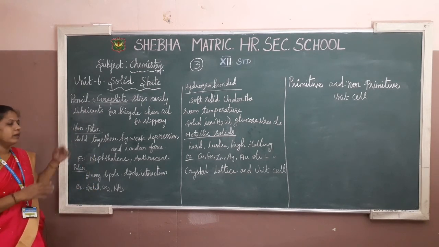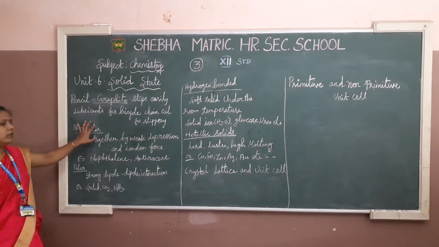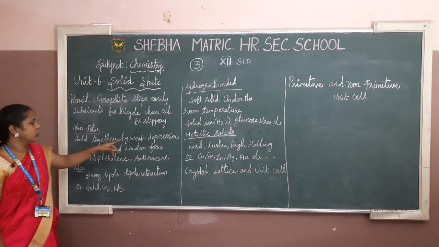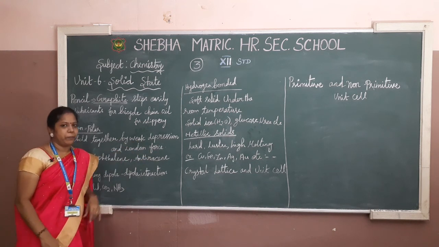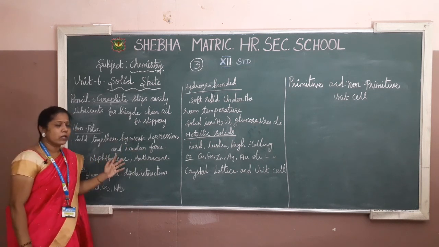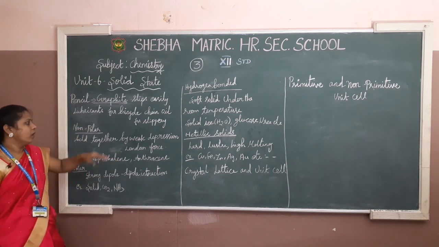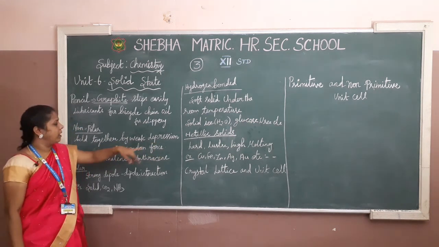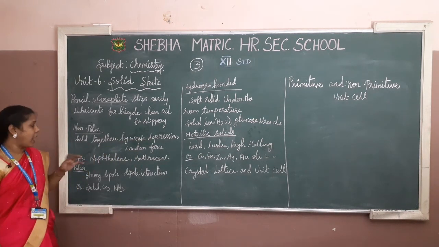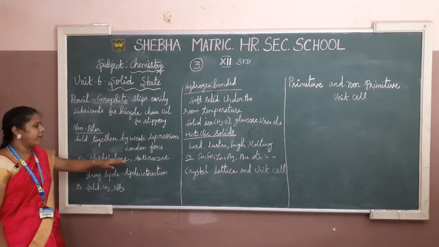Okay. Then go for the classification of the molecular solids. The non-polar solids in this category are held together by what? Weak dispersion forces and London force. In this, weak dispersion force or London force, not and, it's or. Either weak dispersion force is there or London force is there. One of these two forces happens in the non-polar category. And examples are naphthalene and anthracene.